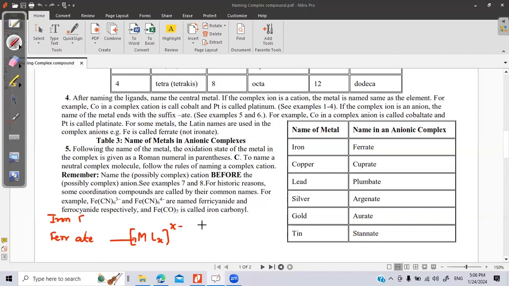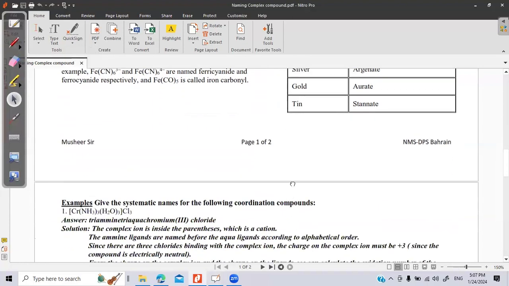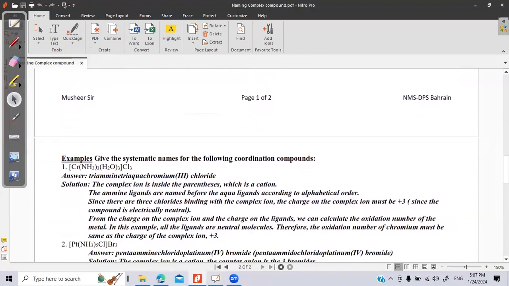If it's copper, cuprate. Lead, with the Latin name, plumbate; argentate, aurate, stannate. Like this, for anions we'll be using the suffix ate and their Latin names if they have any. Let us now solve two examples.